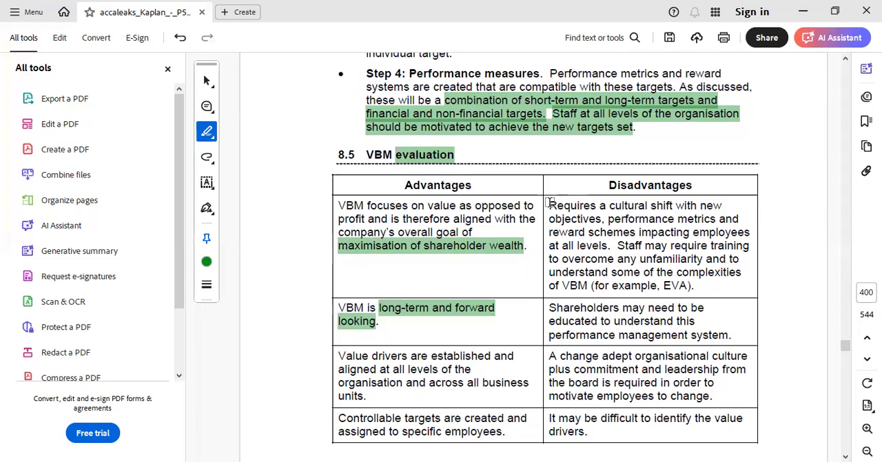However, a disadvantage of VBM, as we discussed earlier, is that VBM requires a cultural shift with new objectives, performance metrics, and reward schemes impacting employees at all levels.